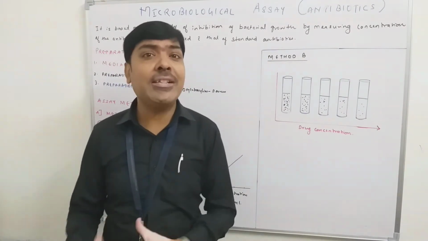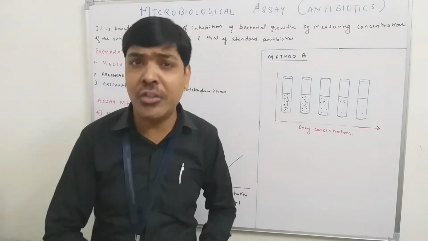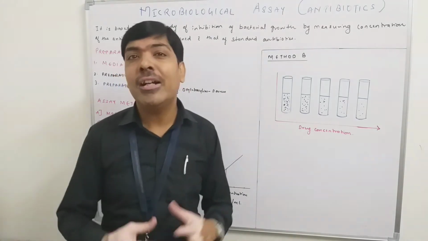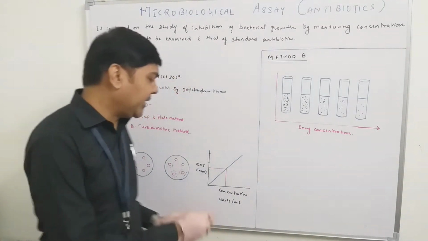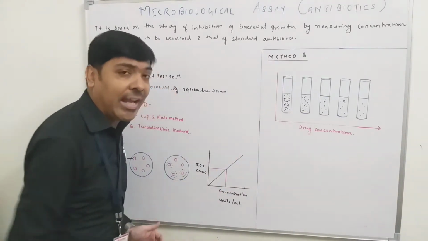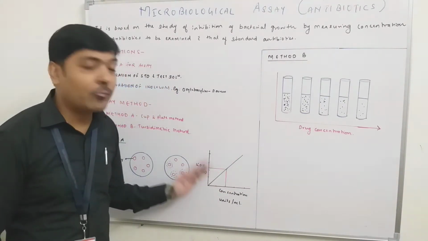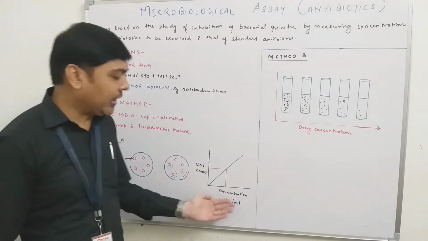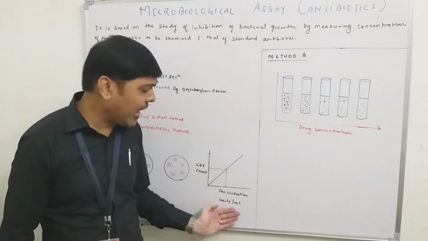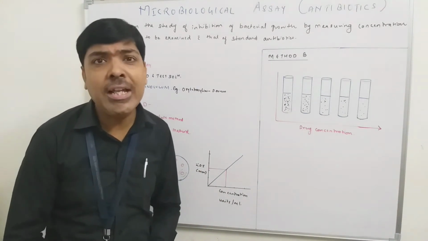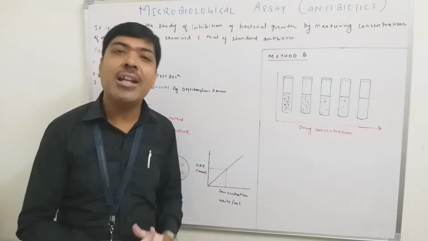So by using that correlation, we will create a standard plot. This is the standard plot or standard line, obtained by plotting a graph between the concentration in units per ml versus the zone of inhibition in millimeter using the standard antibiotic.